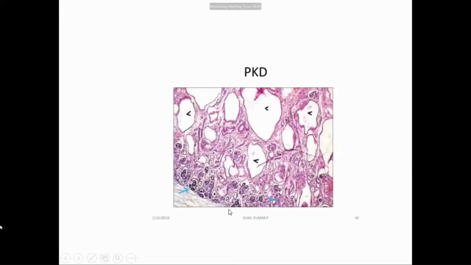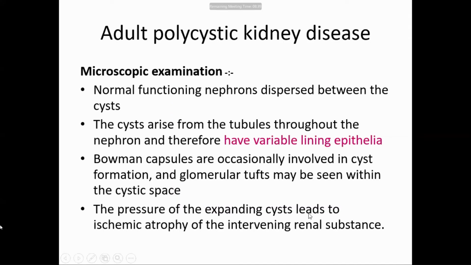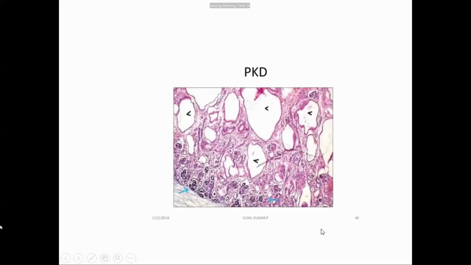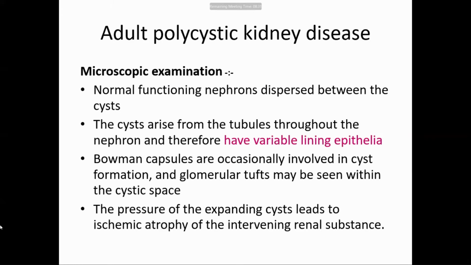And the pressure of expanding cysts leads to ischemic atrophy of the intervening renal substance. What does it mean? That these cysts may press on the vascular component of the kidney, the blood vessels, that is afferent and efferent arterioles, and they can cause ischemic atrophy of the renal substance.